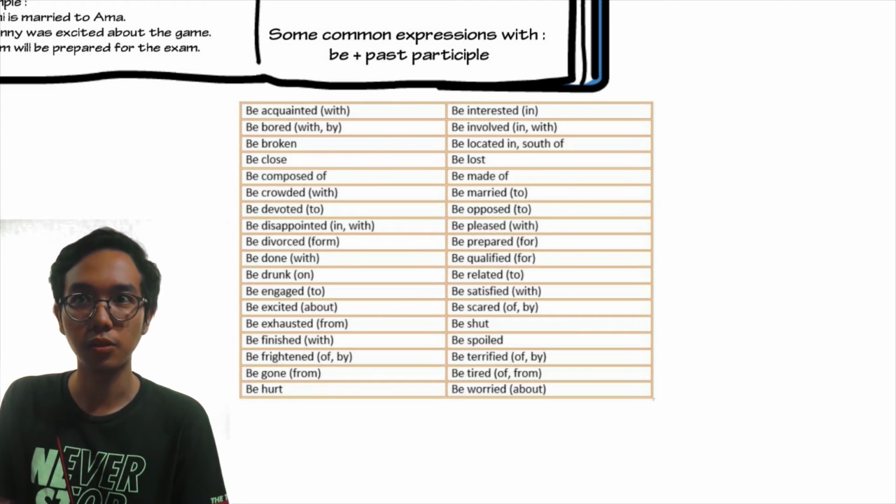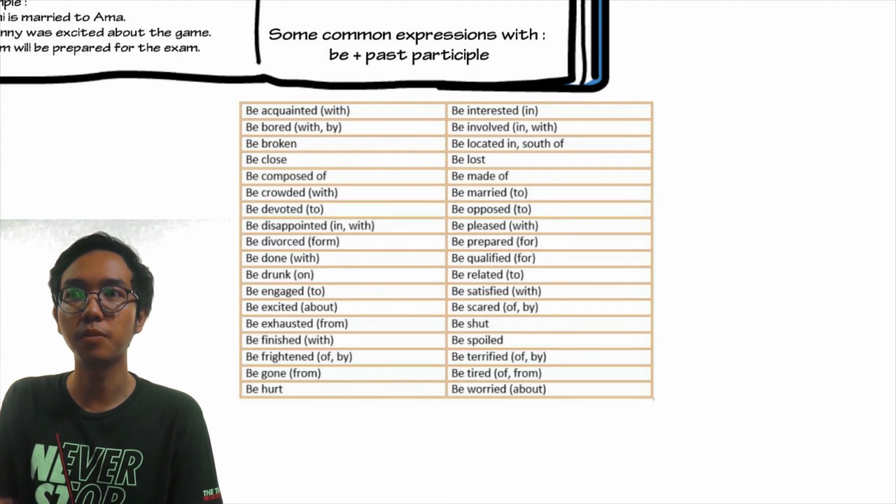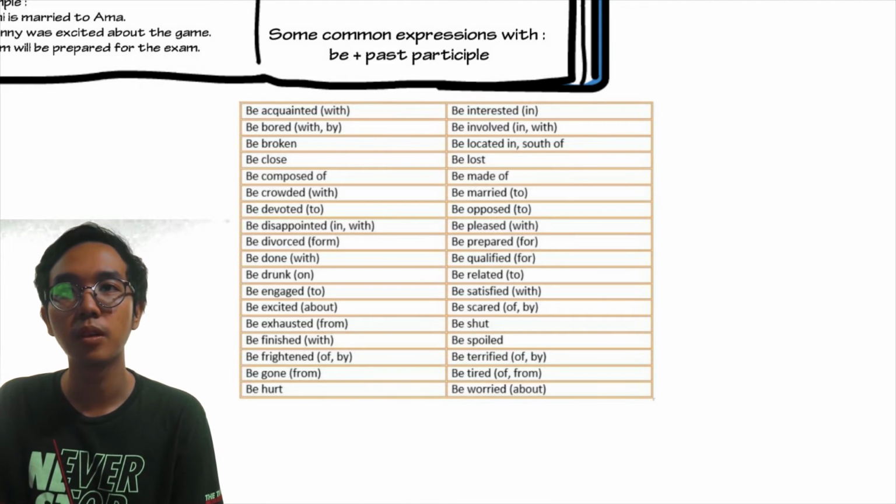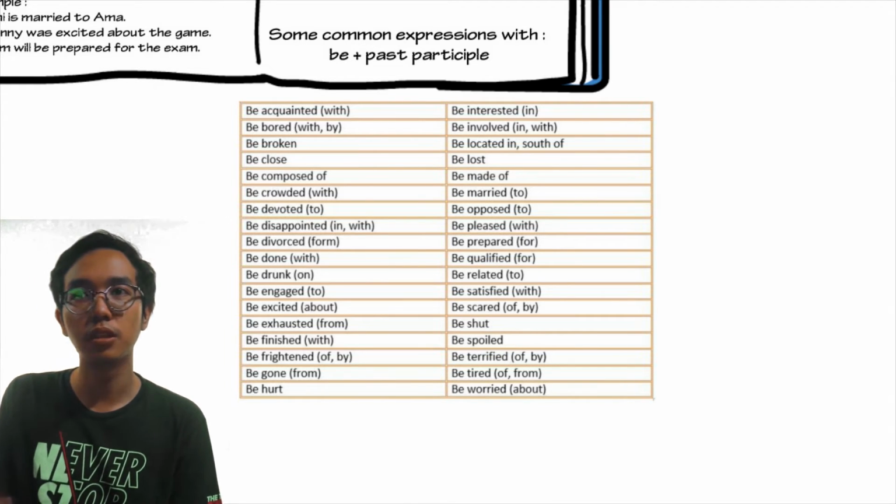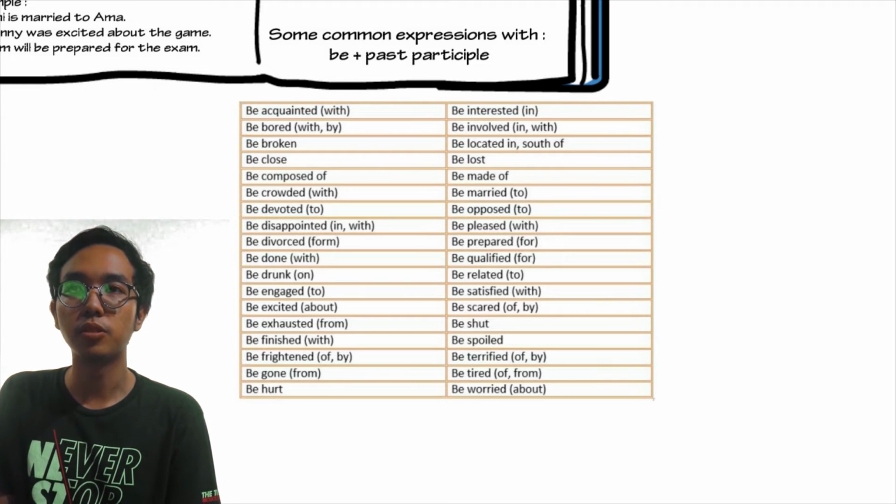I think you guys can see for yourself. You can pause the video if you want to read all of them. I'll just read the next material.